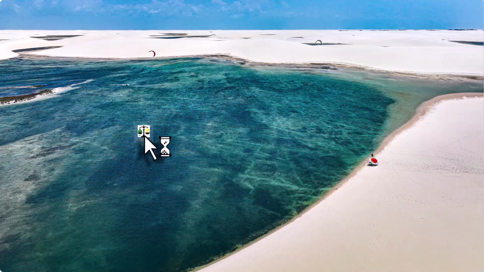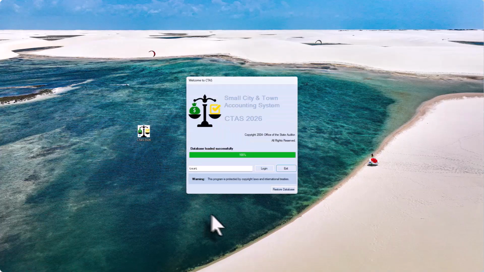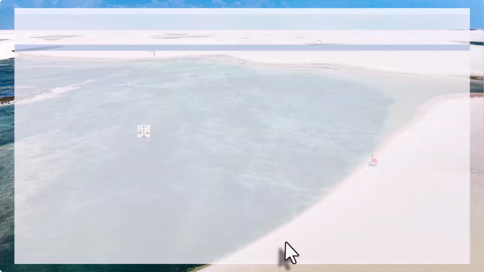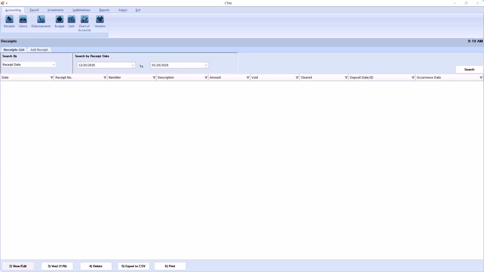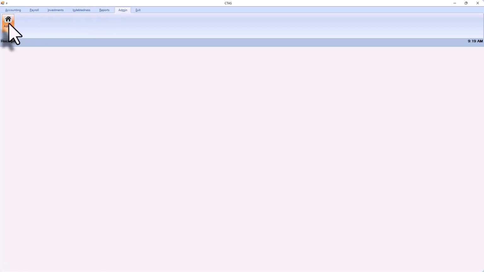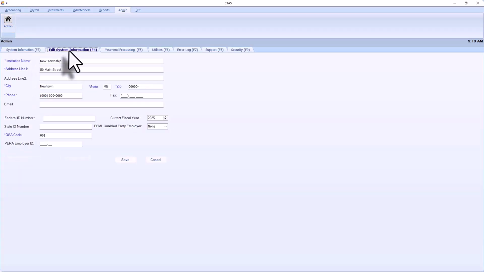Open your CTAS program. With CTAS open, select the Admin tab, and then the Admin icon, and then the Edit System Information tab. You will see a new section, PFML, Qualified Entity Employer. Use the drop-down to select the employer type. In this instance, we will select Normal. Once you have your type selected, select Save.